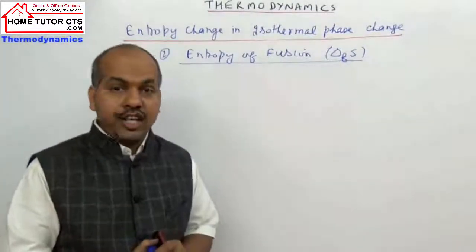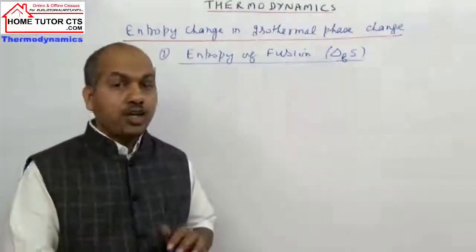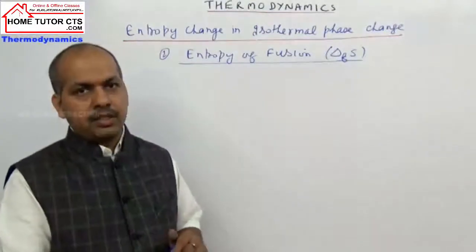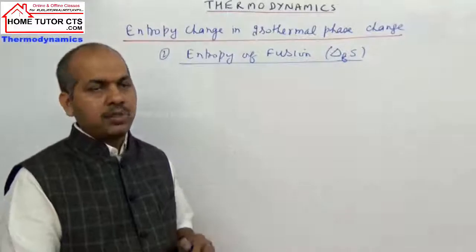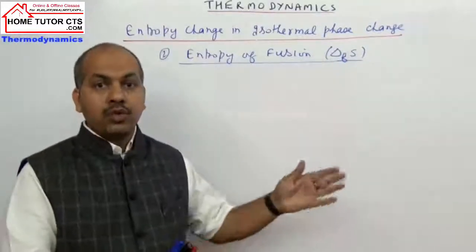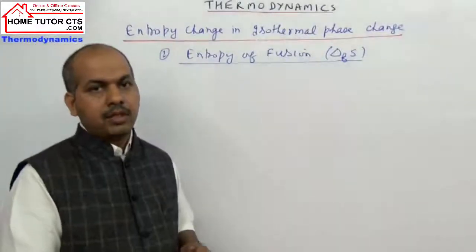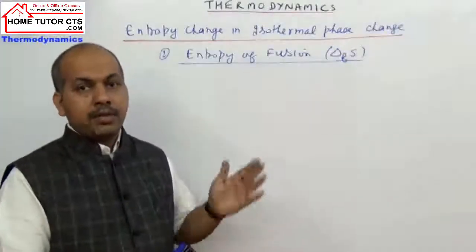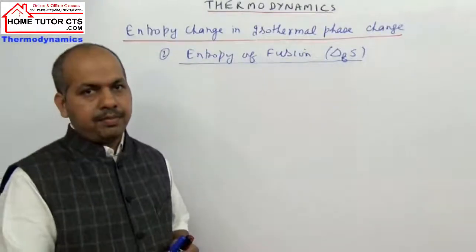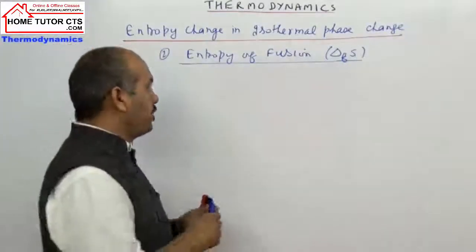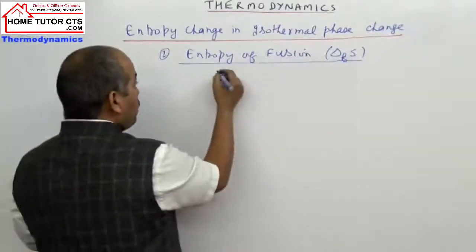It's the entropy change when 1 mole of a substance converts from solid to liquid phase at its melting point temperature. Fusion means solid to liquid conversion.